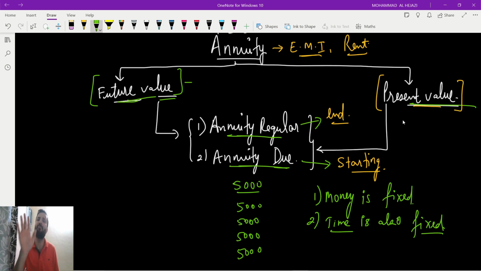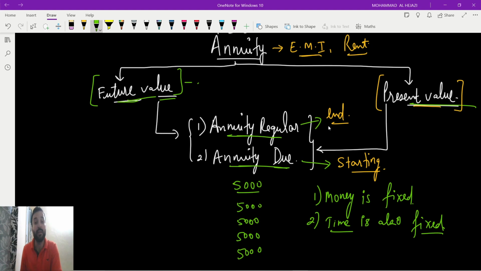Wait, be patient. Okay, see, in the examination we have to read the question. After reading the question we have to see the words. That word will indicate whether it is a future value or present value. After that you will get to know whether it is future value or present value.